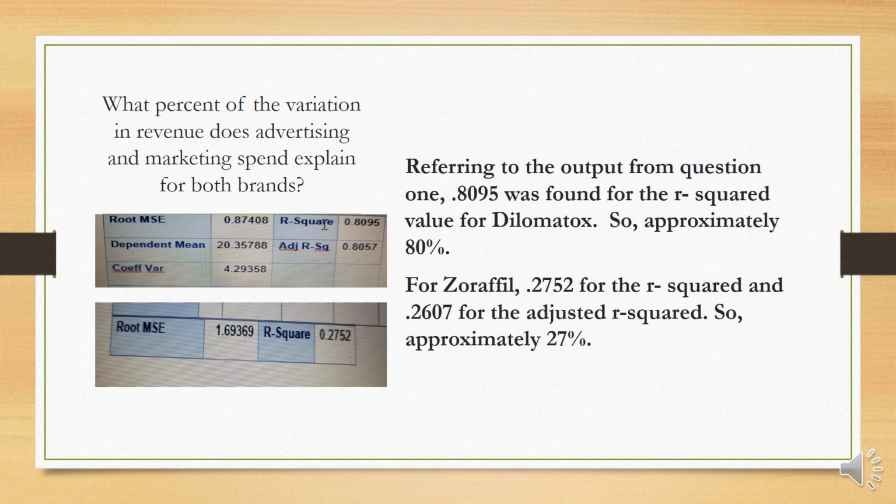What percent of the variation in revenue does advertising and marketing spend explain for both brands? You can explain it by referring to the output from question 1, which you see on the left. 0.8095 was found for the R-squared value of Dilomatics, so approximately 80%. For Zorafil, we see 0.2752 for the R-squared and 0.2607 for the adjusted R-squared, so approximately 27%.